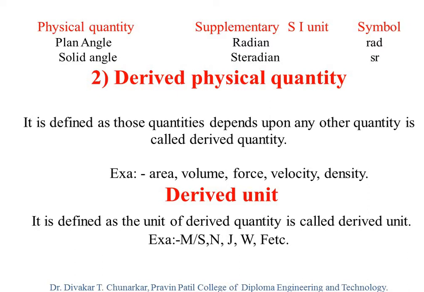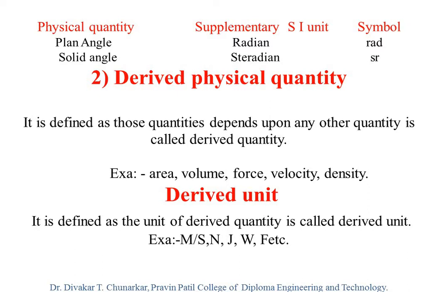Then the next example, velocity. The unit of velocity is meter per second. In the unit, meter is present and second is also present. And density: the unit of density is kg per meter cube. So kg alone is not the complete unit of density.